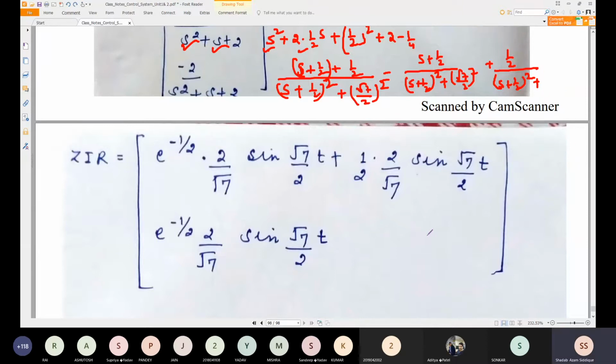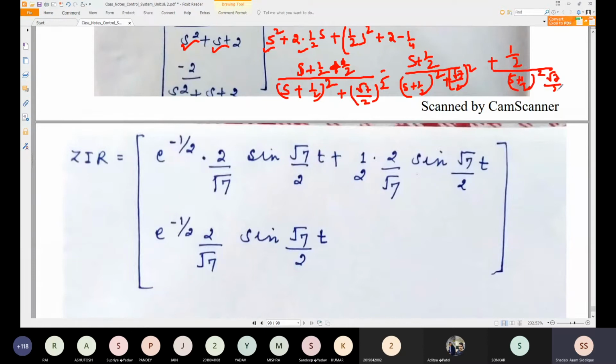Let me correct this. Okay, so we have this one, we just write this 1 by 2, okay sorry minus 1 by 2, sorry plus 1 by 2. So plus 1 is needed, so just split this: 1 by s plus half divided by s plus half whole square plus root 7 by 2 whole square, and plus 1 by 2 divided by s plus half whole square plus root 7 by 2 whole square.